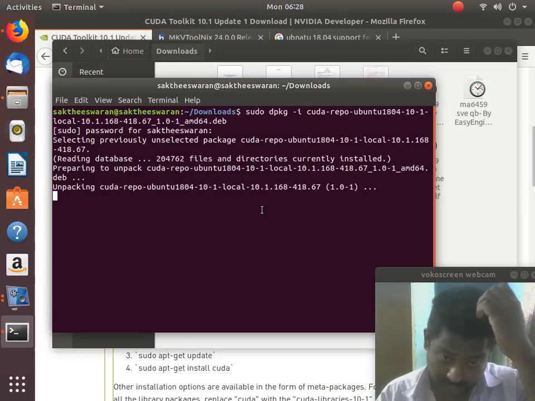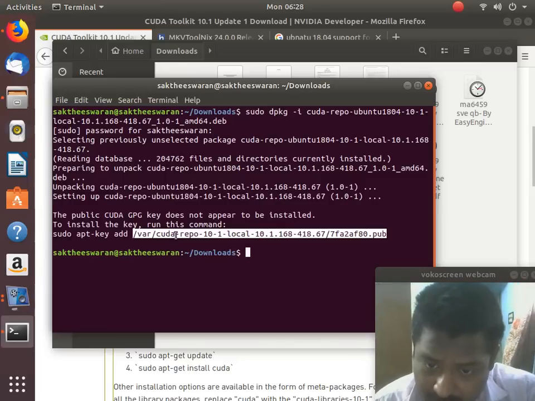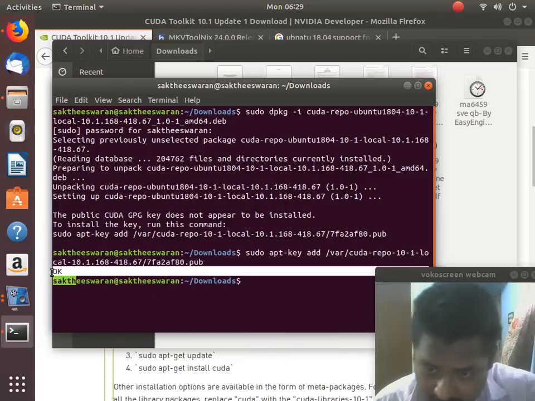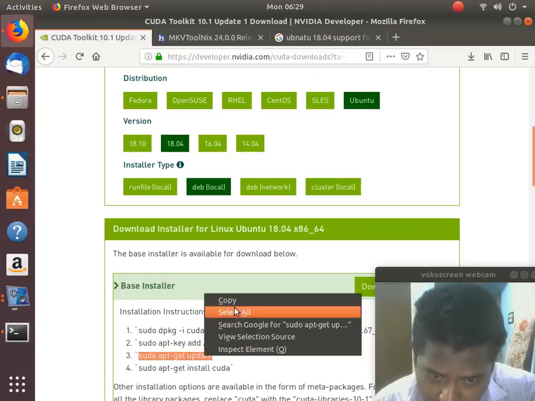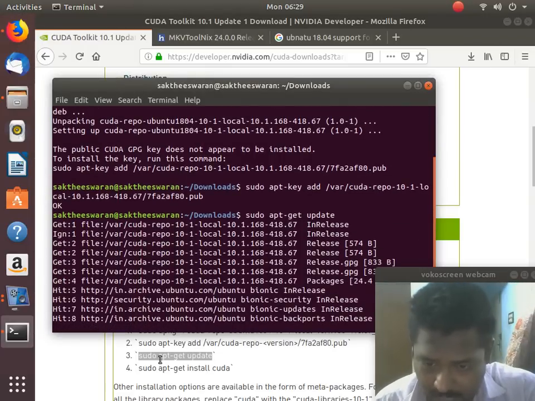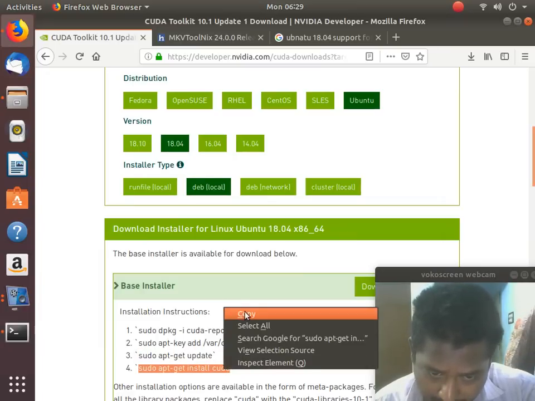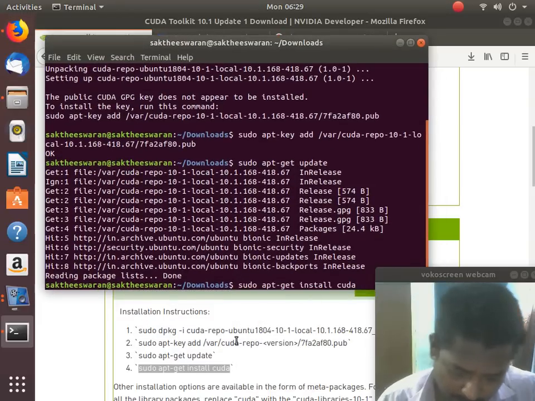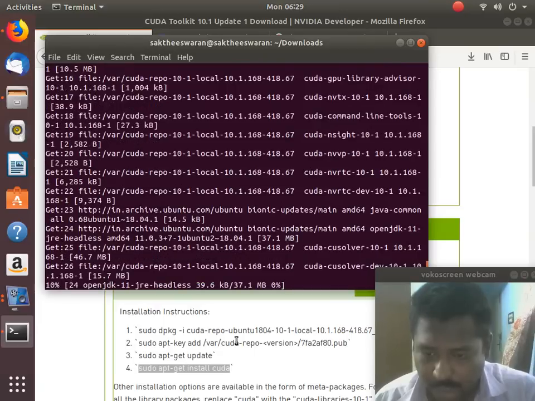It is just unpacking. Okay, it was a success. Now you have to run sudo apt-key, and it returns OK. After it returns OK, you run the update. We have already updated, so there was no use updating now, but let's try it. Then run sudo apt-get install cuda. Everything has been done correctly. Then paste this, sudo apt-get install, and install it. It will run faster.